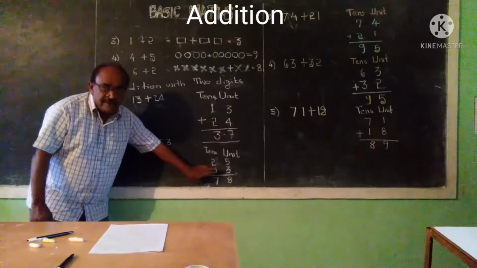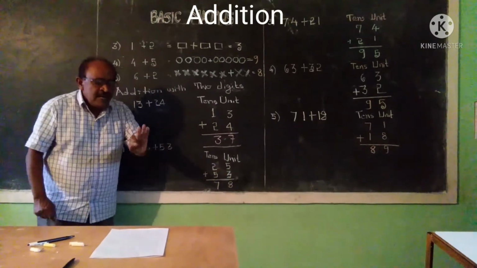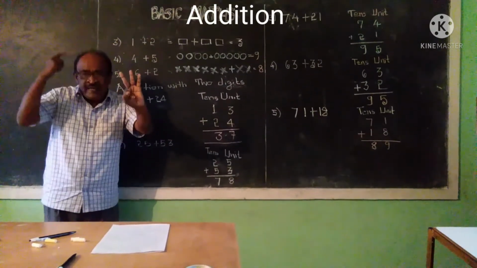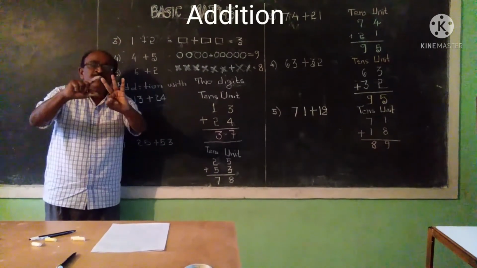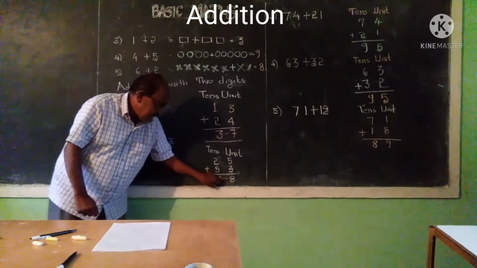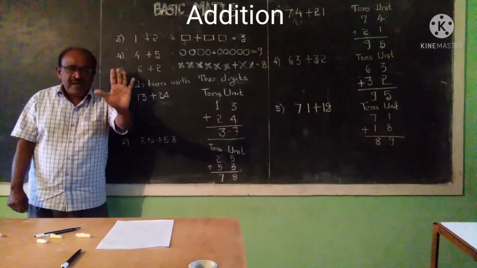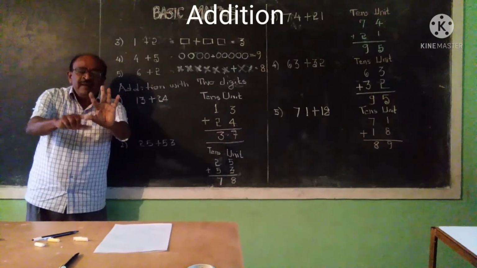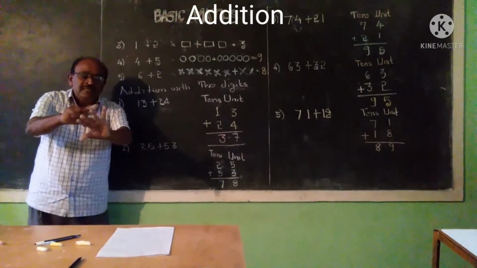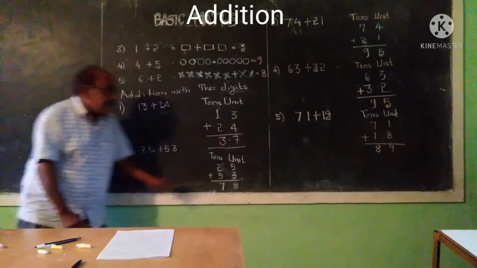After arranging these, you can add 5 to 3. 5 is in your mind and 3 is in your hand. After 5, 6, 7, 8. 8 here. This is correct. Next, 2 plus 5. 2 is in your mind and 5 is in your hand. After 2, 3, 4, 5, 6, 7. 7. The total answer is 78.